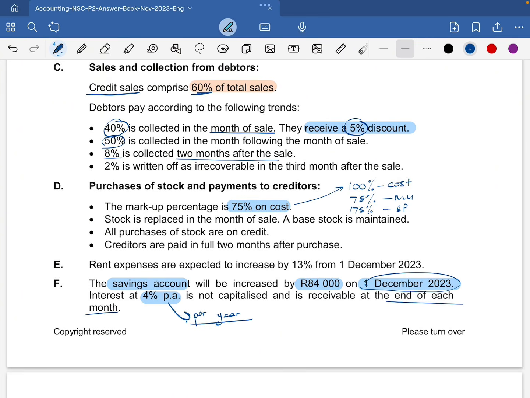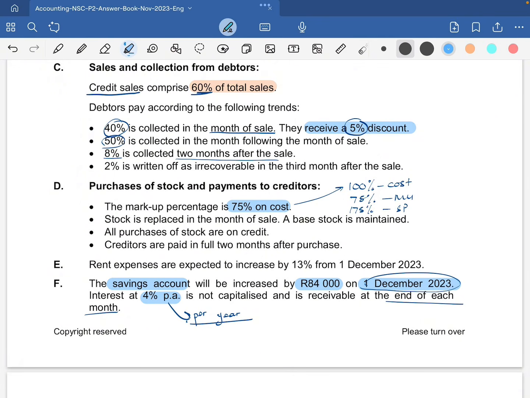Right. Now, we are told in the second bullet point that stock is replaced in the month of sale. So a base stock is maintained, right? Whenever we sell, we will also be able to purchase stock. And all purchases of stock are on credit. We buy everything on credit, so creditors are paid in full 2 months after purchase.